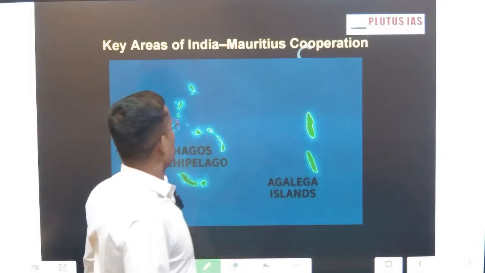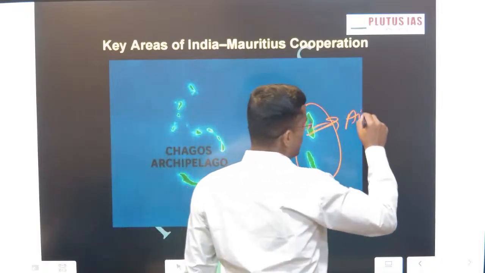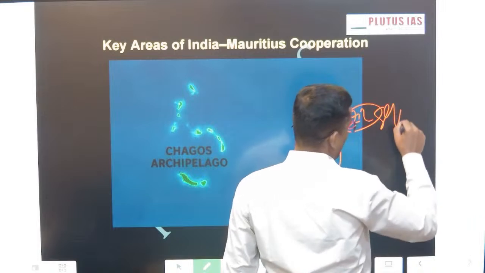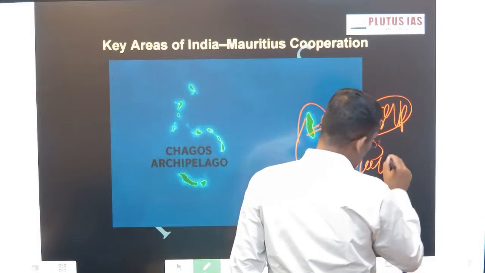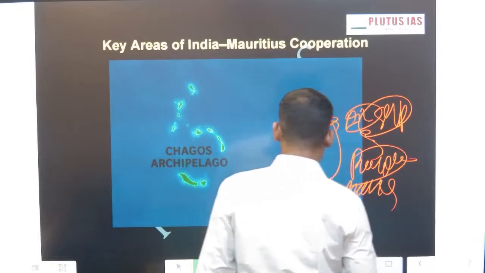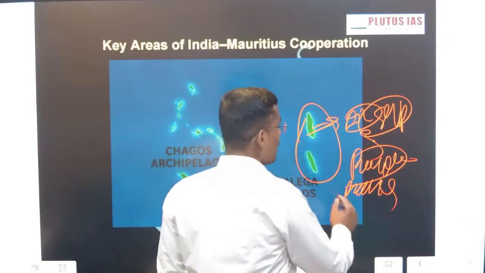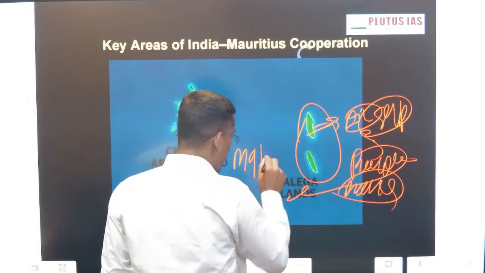Particularly here we are developing an airport and one jetty and airstrip, and this helps a lot to provide humanitarian assistance to Mauritius. The second thing is India's vision of earlier SAGAR and now MAHASAGAR.